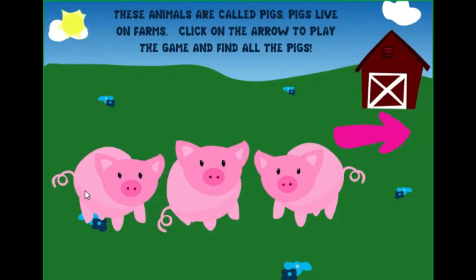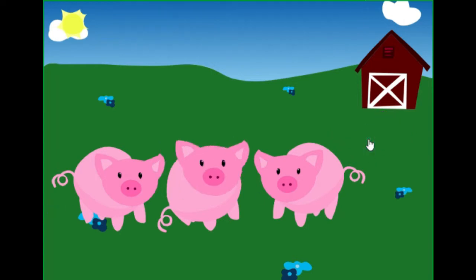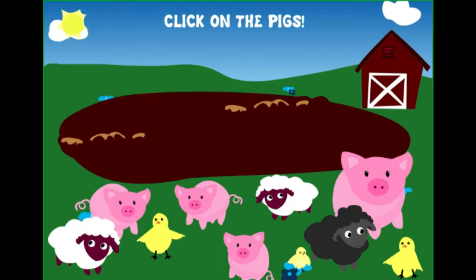These animals are called pigs. Pigs live on farms. Click on the arrow to play the game and find all the pigs. Find all the pigs.